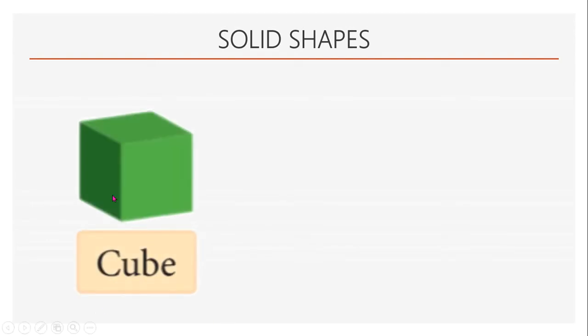The name of this shape is cube. A cube is nothing but a three-dimensional object, or simply we can understand it as a box-like object in which the measurements of each side are the same. So if you measure